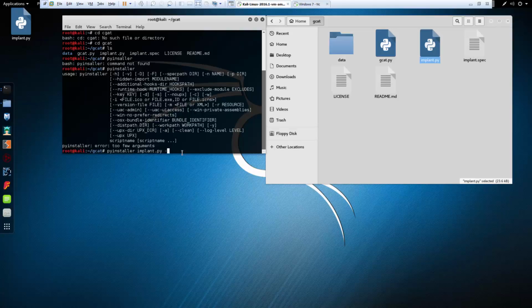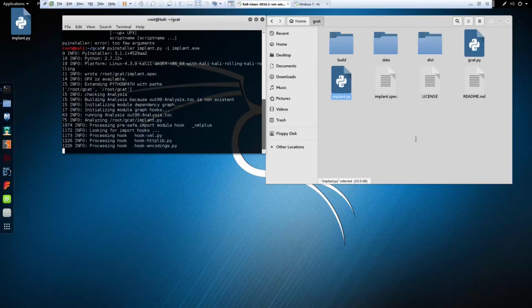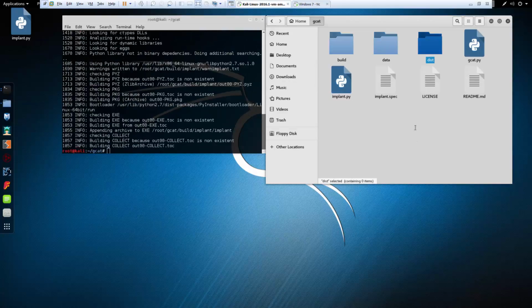I want to do -F, and I have always just implant.exe, and it will generate a dist and build. After a second or two, it should be finished.